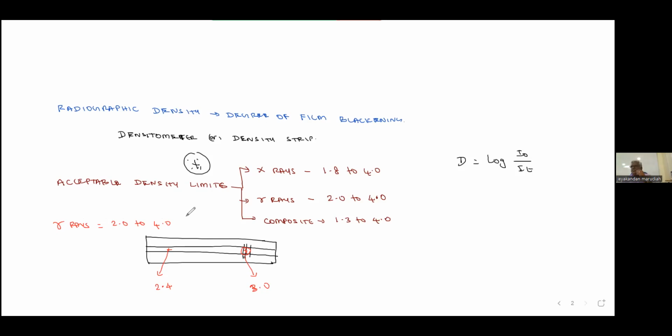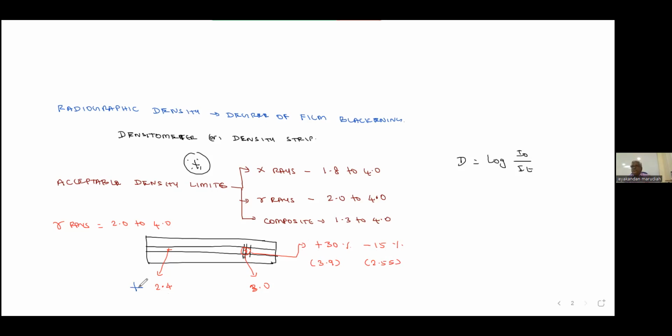There is one more condition given in Section 5. Other area density cannot vary more than plus 30% or minus 15% from that IQI area. Here the density is 3. If you calculate plus 30%, it will come to 3.9. If you go minus 15% from 3, it will come to 2.55. Now what is the value here? 2.4. This is rejected. The film is rejected.